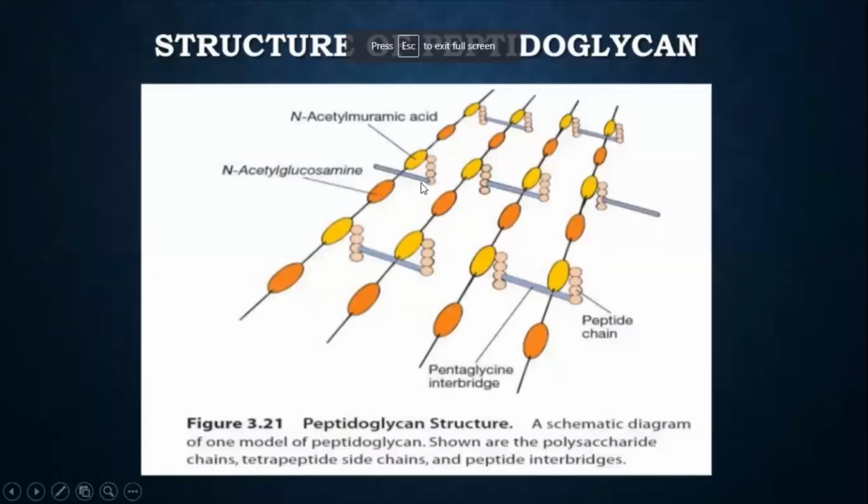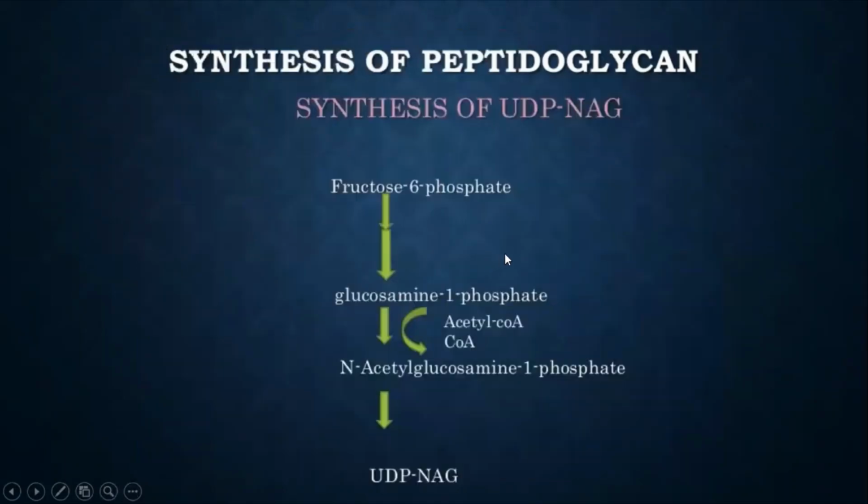We also know that the peptidoglycan layer is made up of alternating units of NAM and NAG, and then we have got the peptide chain, which is getting in between the NAM and NAG chain. Now, coming to the synthesis of peptidoglycan, this is something important. I am not asking you to remember this, but you need to understand what steps are important. Again, NAM and NAG: fructose 6-phosphate. This is coming from glycolysis, right? All those steps in detail we are not going into. Just understand that from the glycolysis byproduct fructose 6-phosphate, it is getting synthesized.